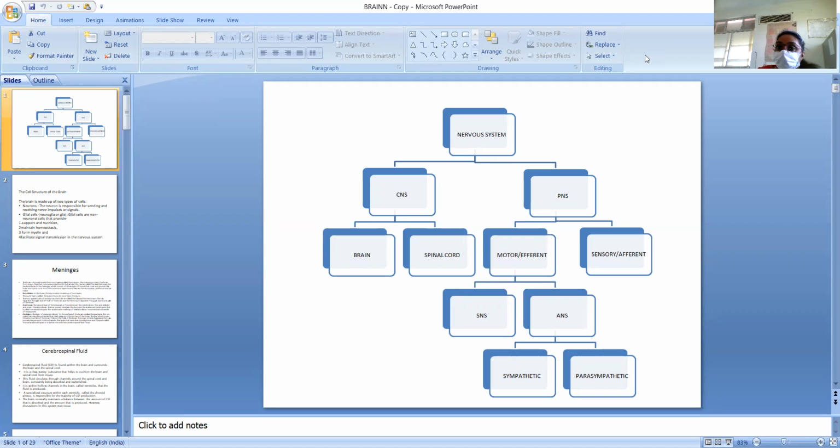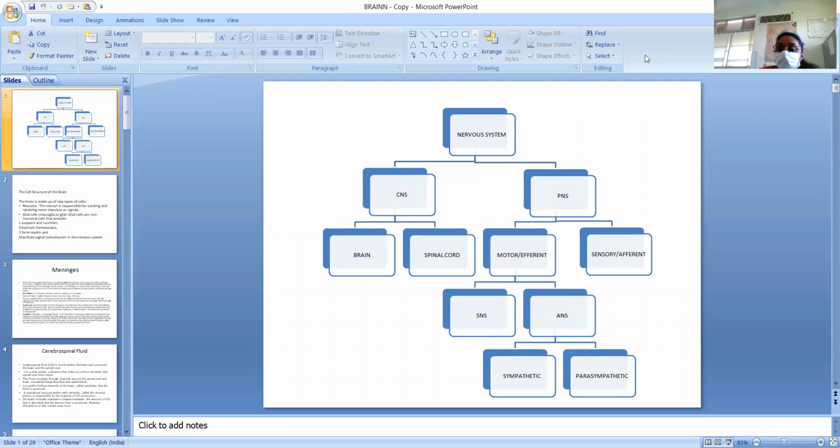It means the brain gives some information towards the organ that is carried by the motor nerves. And the information from the organ carried towards the brain, those nerves are called sensory or afferent nerves.